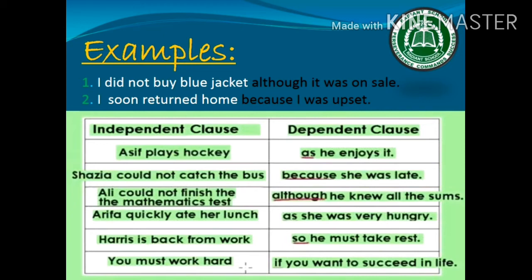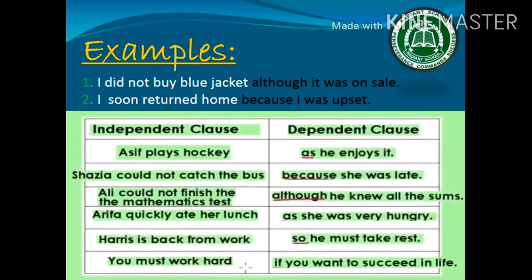There are other examples given. Asif plays hockey as he enjoys it. Shazia could not catch the bus because she was late. Ali could not finish the mathematical test although he knew all the sums.